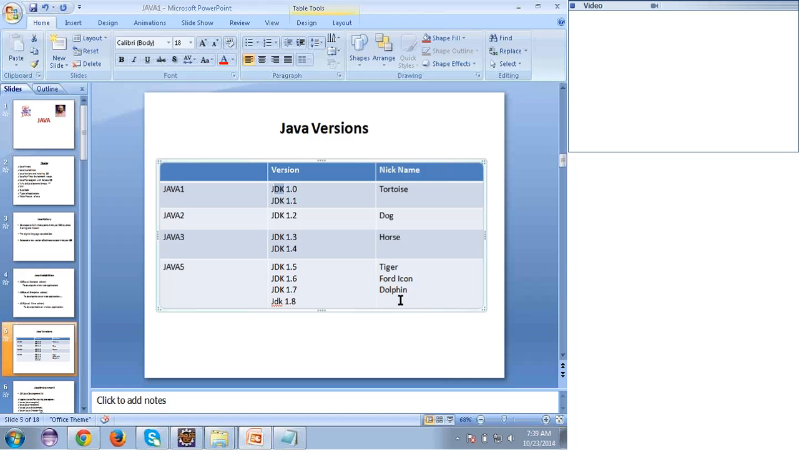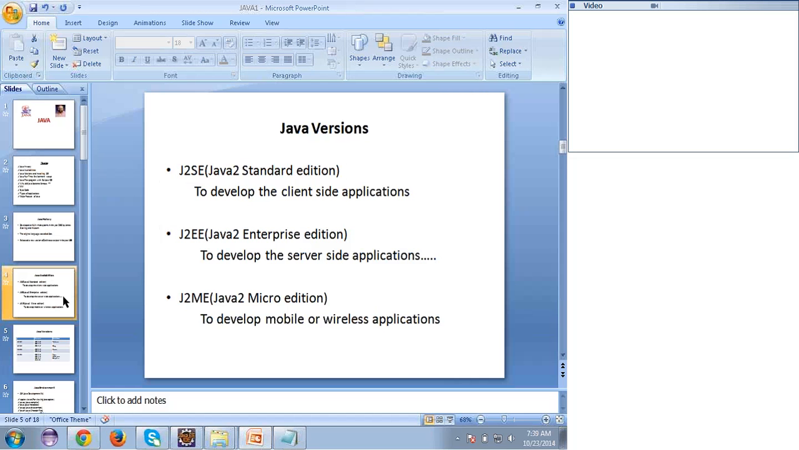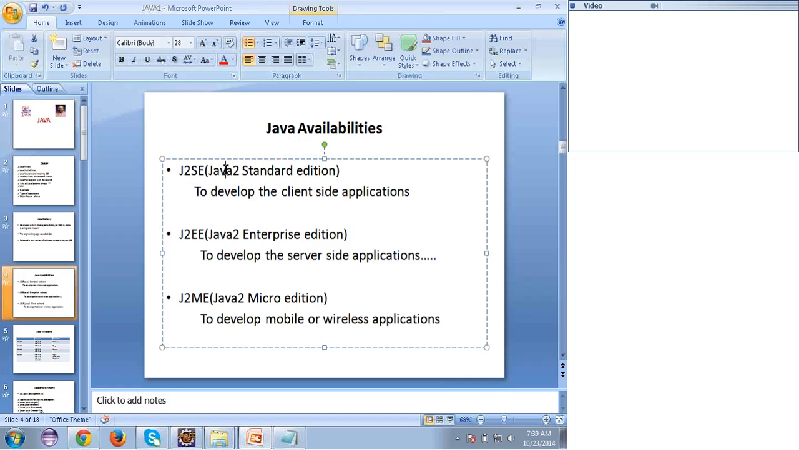Okay. So Java is available in 3 flavors. One is called Java SE, another one is called Java EE, and the third one is called Java ME, or else J2SE, J2EE, J2ME I can call. Okay. So J2SE stands for Java 2 Standard Edition. Okay. So what can we do with this software?